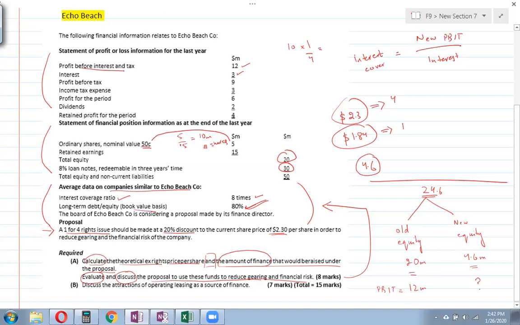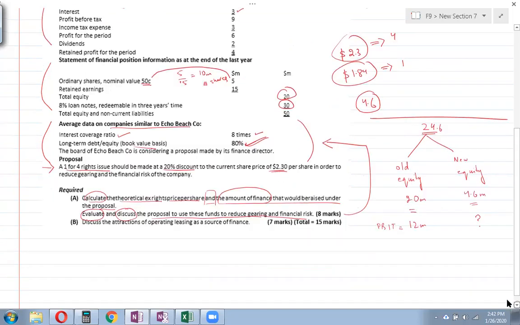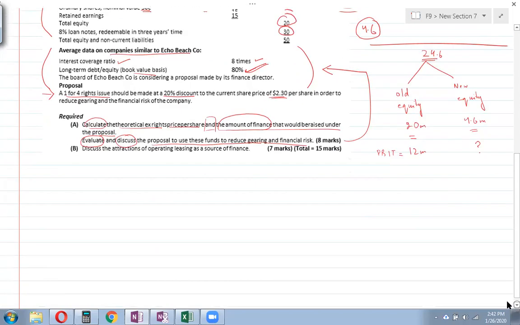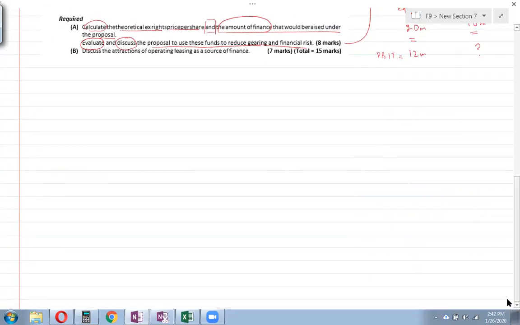So the interest cover, which is PBIT divided by the interest, but the PBIT will be changed because now we have new finance. So it's going to change now. So how much is that going to be? This is what we are going to find out. Now this will actually require you to follow a few steps, and that's actually the difficult bit in the question, so make sure that you are watching carefully.